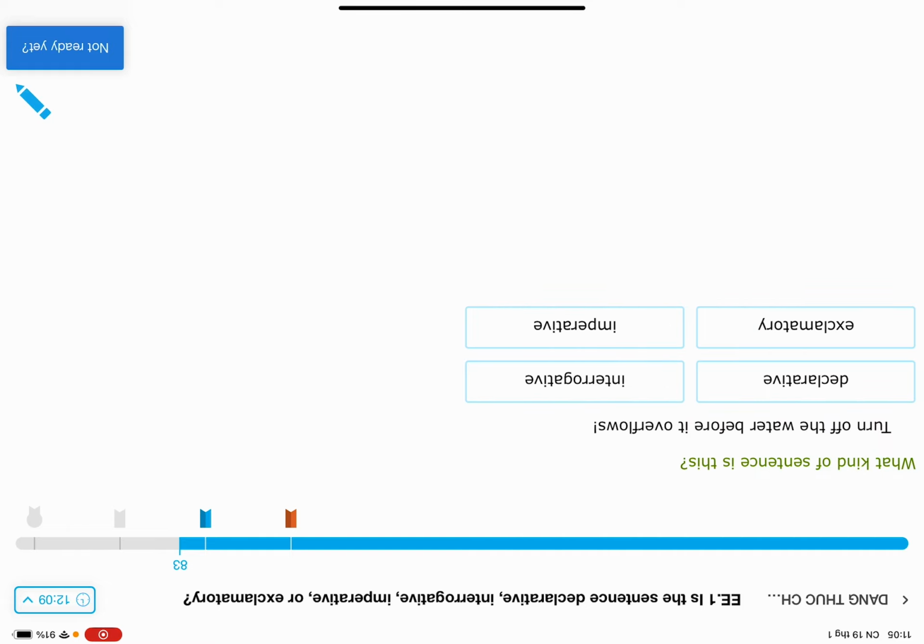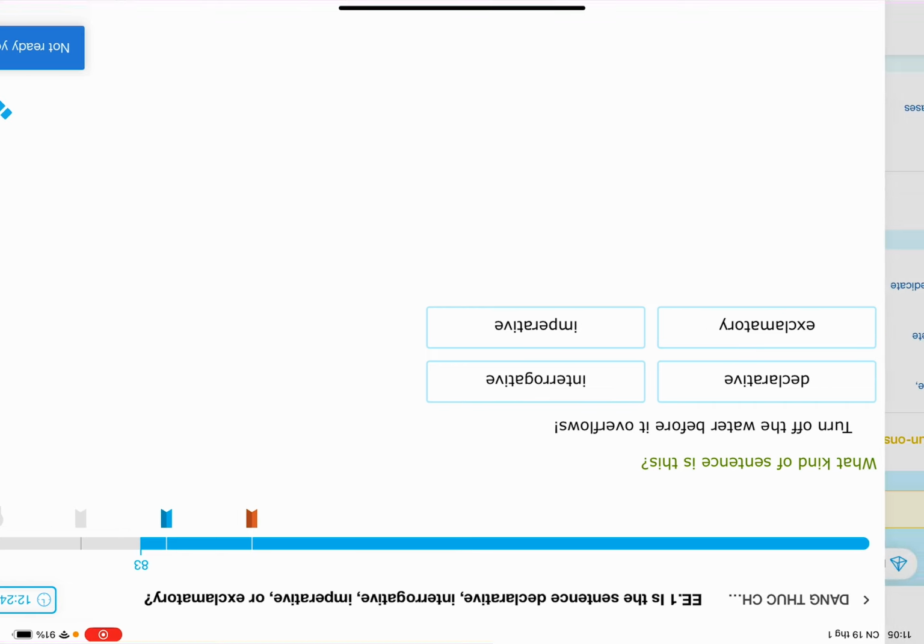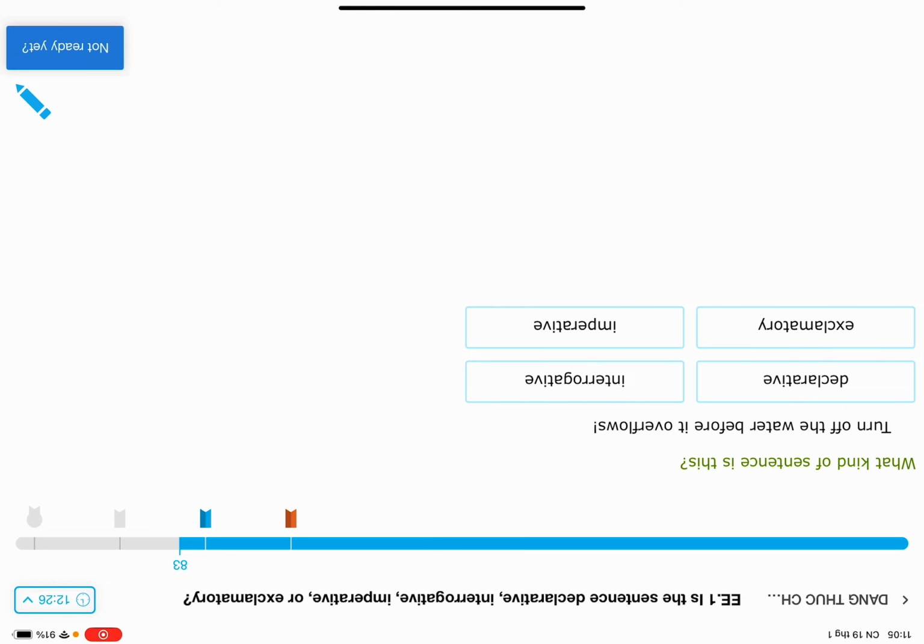Next up, turn off the water before it overflows. Okay, and it ends with an exclamation point. So it would be an exclamatory sentence or an imperative. However, in the sentence, it is telling us to turn off the water. So it is a commanding sentence, and when it is a commanding sentence, it is an imperative sentence.